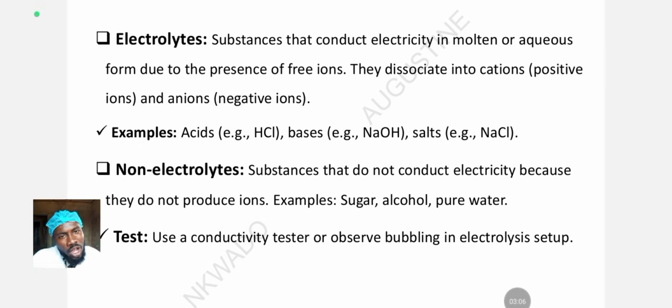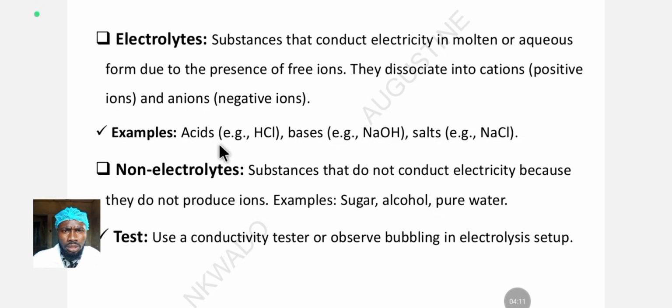So electrolysis is a chemical phenomenon whereby a compound decomposes into its constituent ions, and that compound is in a molten form. When you say the compound is in a molten form, it means that the compound is not in a solid form and it's not in a liquid form. So it's like a paste, semi-solid. It decomposes into various ions, the ions that make up the compound. It is induced by the passage of direct current. That's electrolysis. And such a compound that conducts electricity and decomposes in the process to release ions is known as an electrolyte.